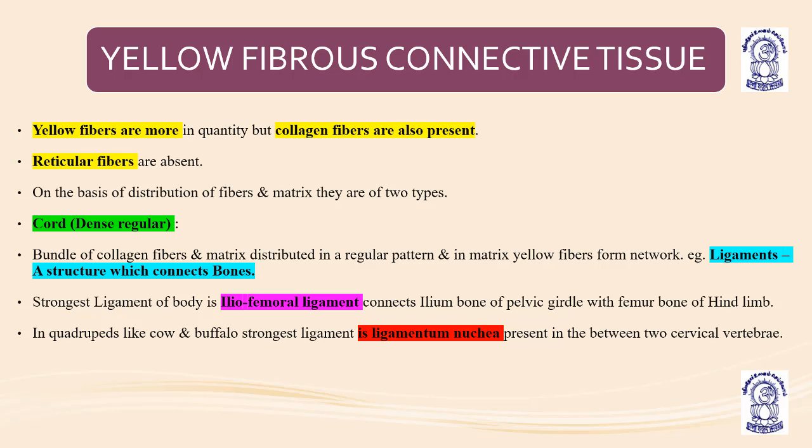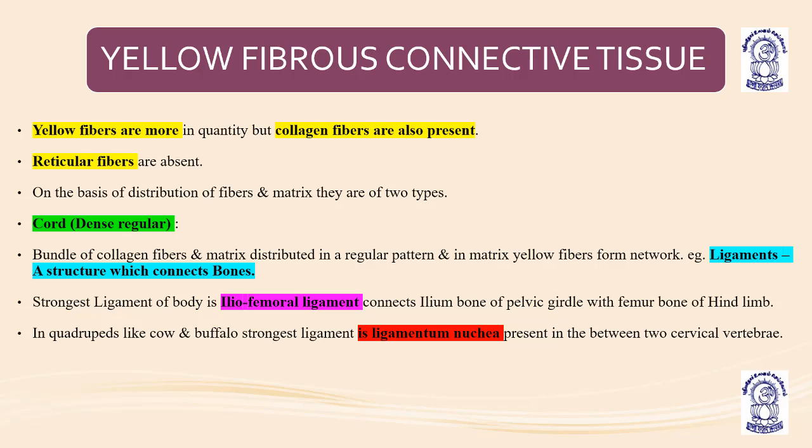Ligaments basically help to connect bone to bone, and tendons help to connect bone to muscle. The strongest ligament of the body is the iliofemoral ligament, which connects the ilium bone of the pelvic girdle to the femur bone of the hind limb. In quadrupeds like cow and buffalo, the strongest ligament is the ligamentum nuchae, present between the two cervical vertebrae.